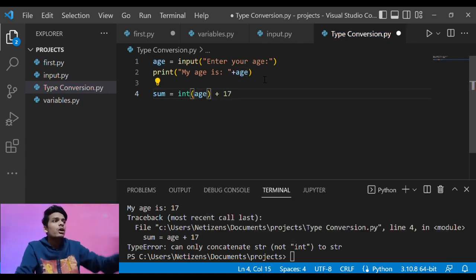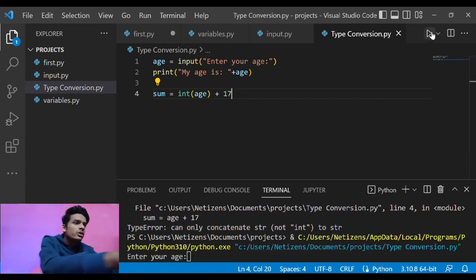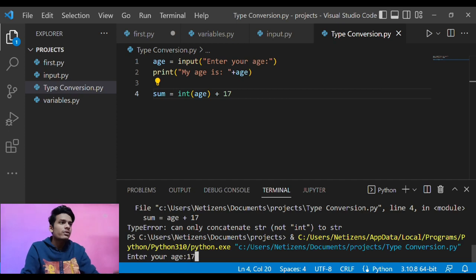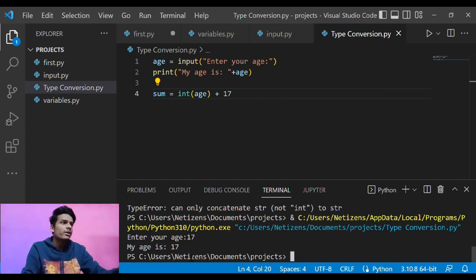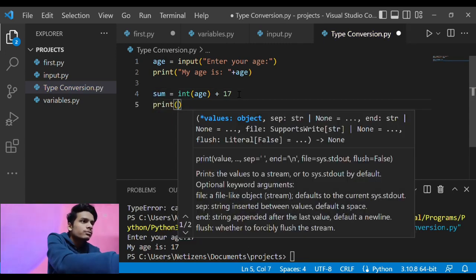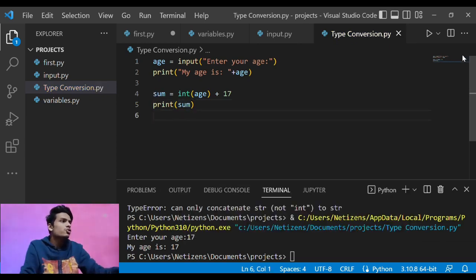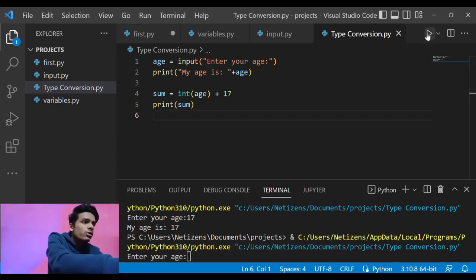So here what happened: the user gave his input, and after that the input has been changed into an integer, and then it has been added to 17. Let us run the program. What is my age? 17, enter. I think the problem is we did not print the sum. So let us print the sum here, and the answer should be 34.